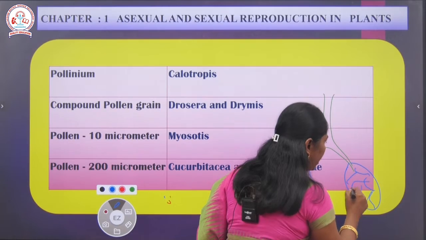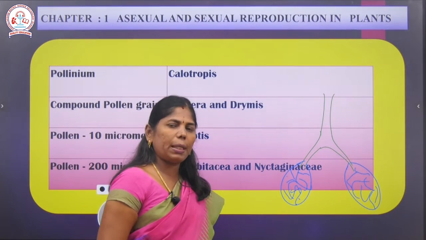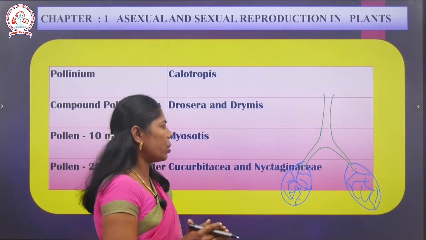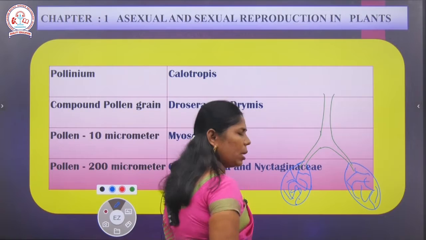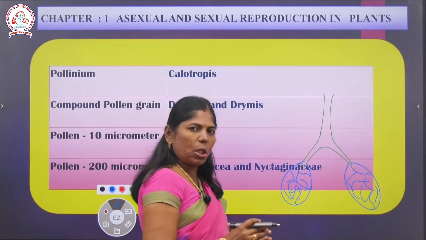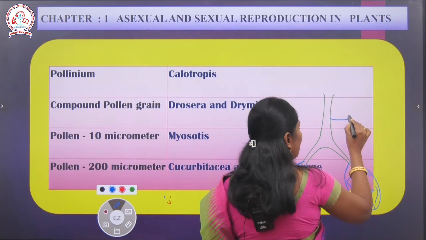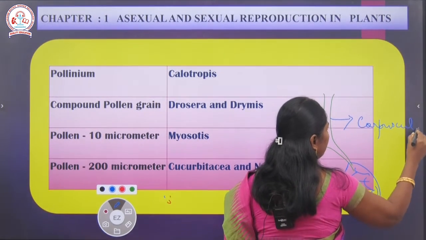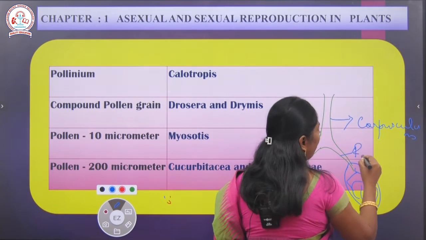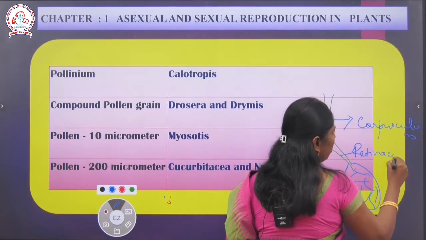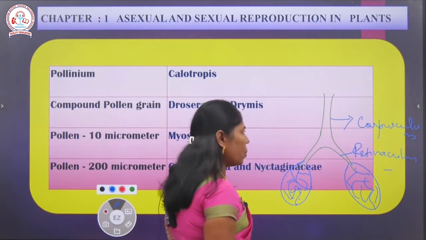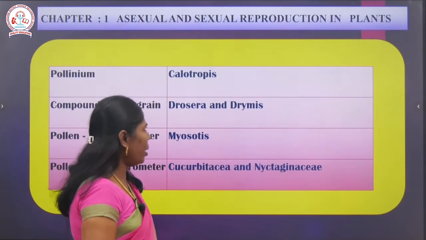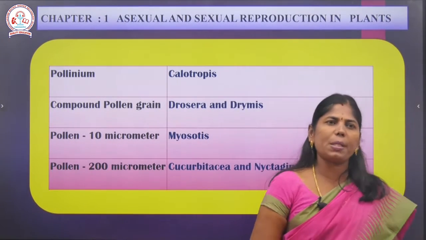Microspores develop and become pollen grains. Usually all the microspores are detached from one another. Only here all the microspores are held together, forming a small bag-like structure known as pollinia. The whole structure is known as pollinium. The main branch is known as the corpusculum, and the thread-like part is the retinaculum, and the bag-like structure is the pollinia. Example for pollinium: Calotropis.